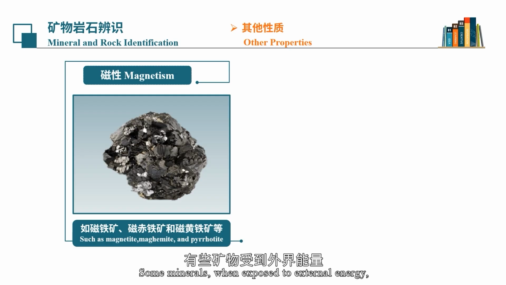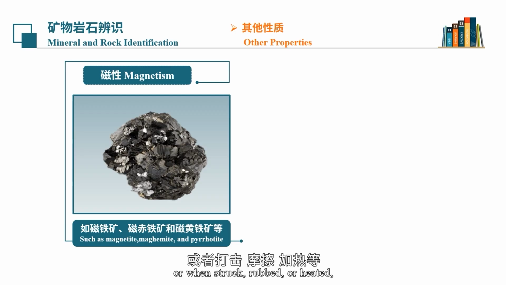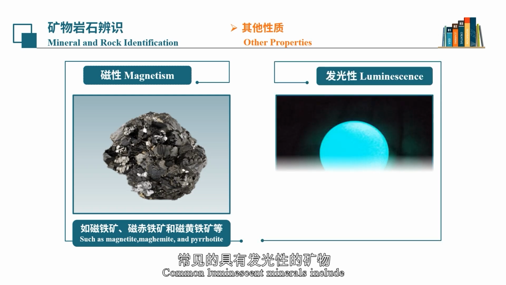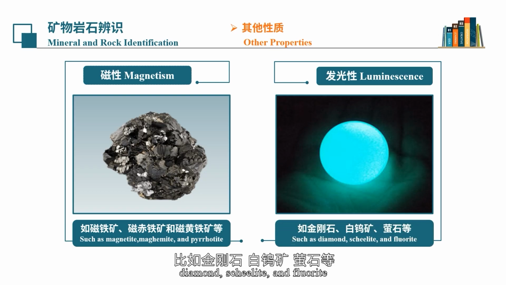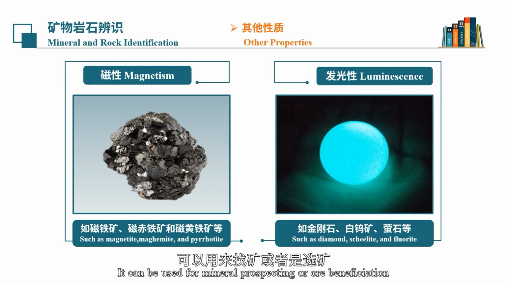Some minerals, when exposed to external energy, such as irradiation from ultraviolet rays, X-rays, and radioactive rays, or when struck, rubbed, or heated, can emit visible light if stimulated. Common luminescent minerals include diamond, scheelite, and fluorite. Luminescence is one of the important characteristics for identifying such minerals. It can be used for mineral prospecting or ore beneficiation.